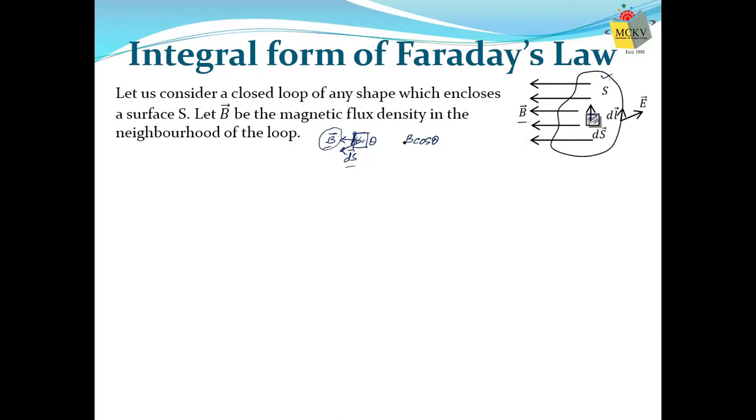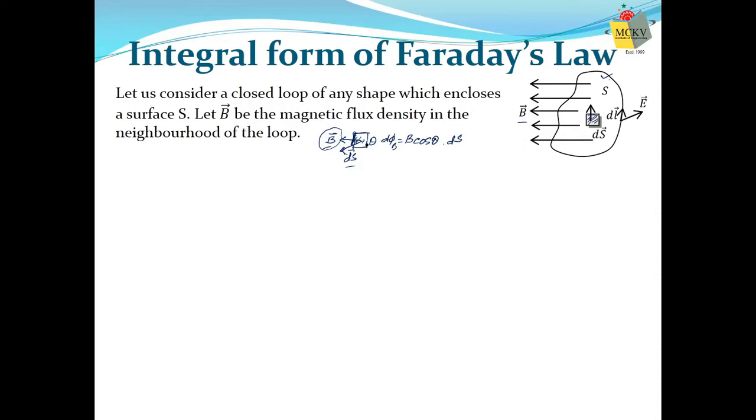B is the number of lines per unit area, but B cos theta is the number of lines per unit area in the direction of ds. So if we multiply it with ds, what do we get? The total number of lines passing through this area in the direction of ds. So this is our flux, say d phi B.